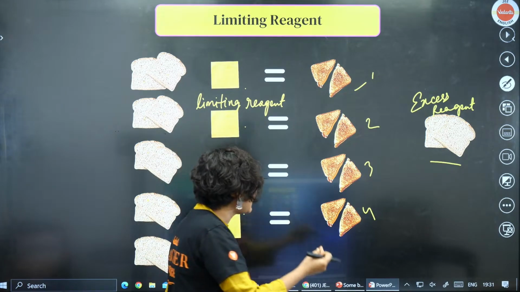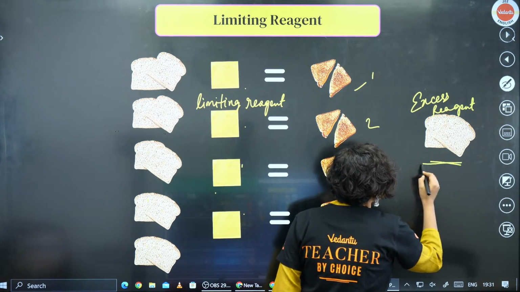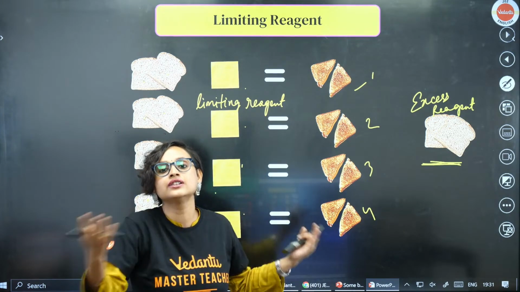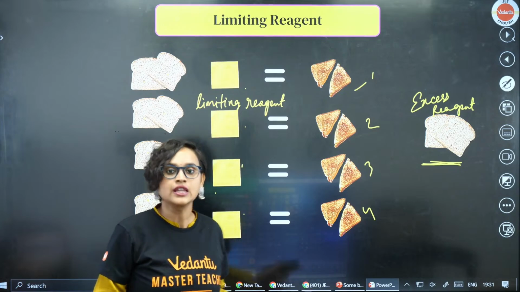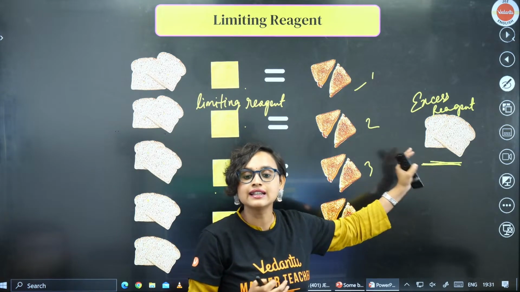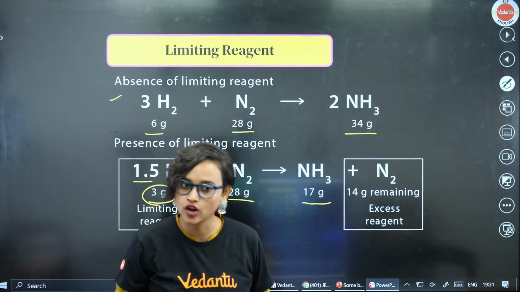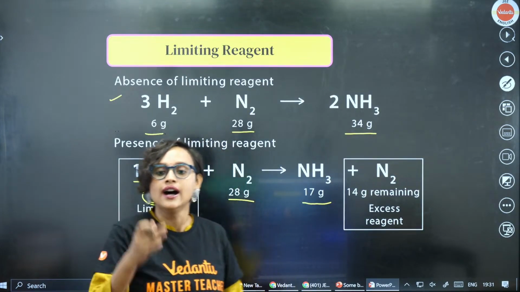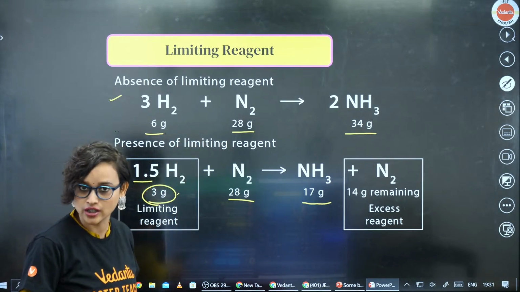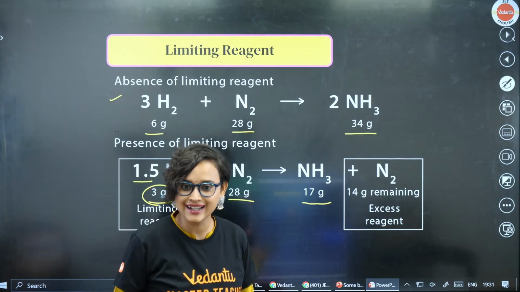So the cheese slices are called the limiting reagent because it limited you from making as many sandwiches as you wanted. And you saw that the bread was the excess reagent because the bread was remaining as it is even after the whole sandwich making process was completed. So that's your excess reagent. Got it? Similarly, now if I use the same example in a chemical reaction, okay? Everybody understanding, guys? Yes?